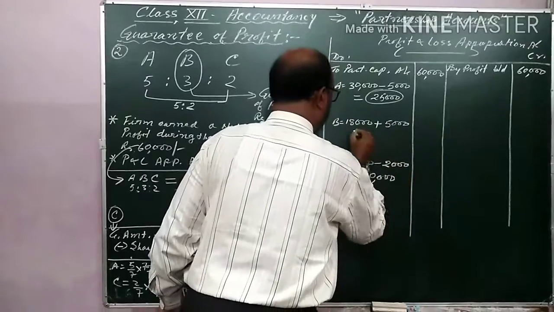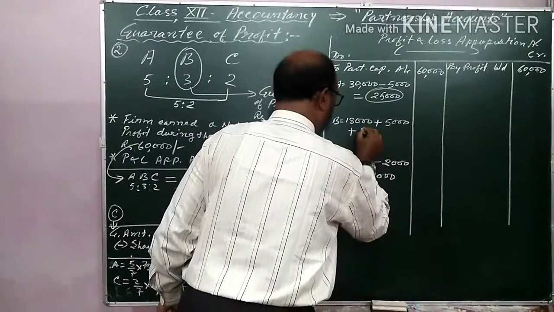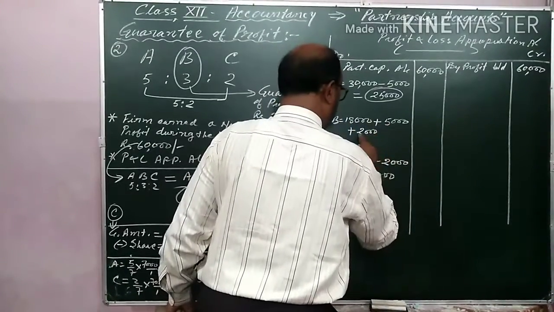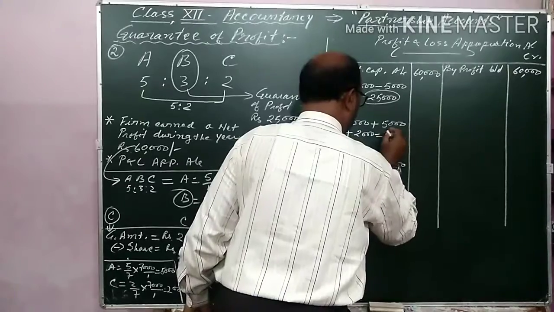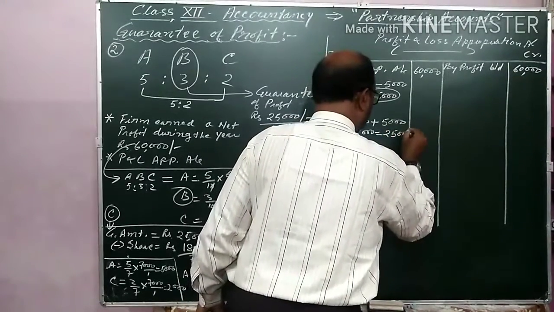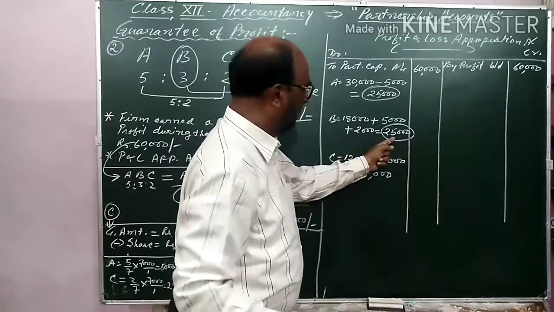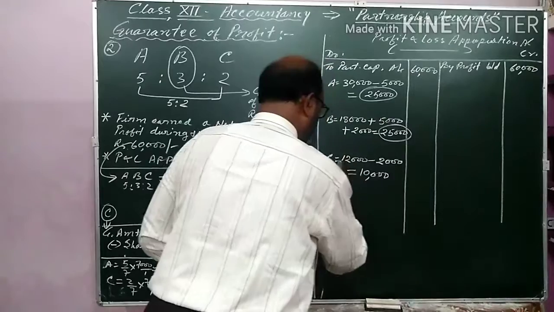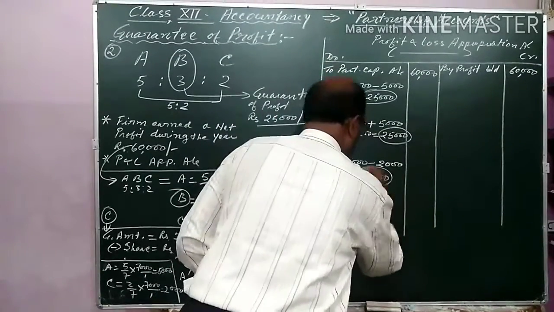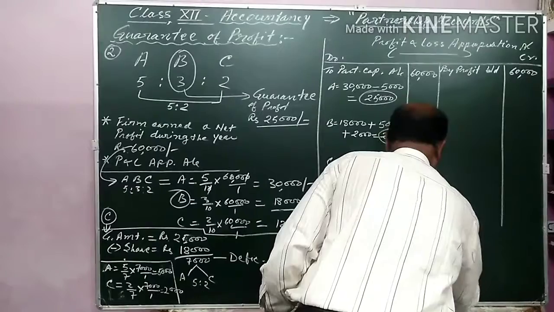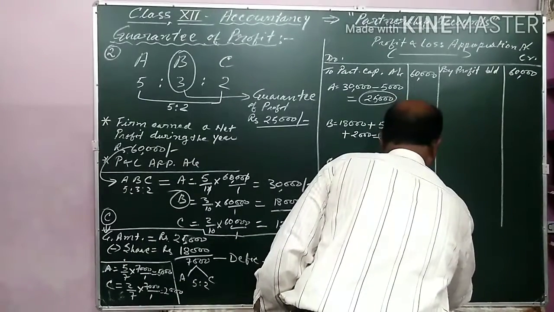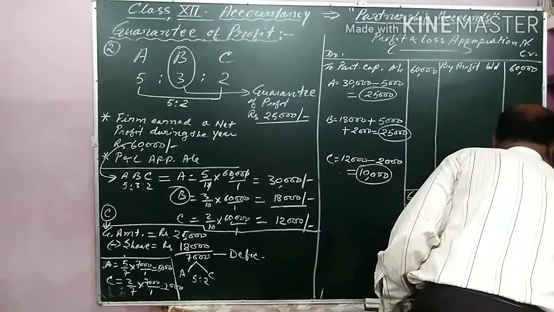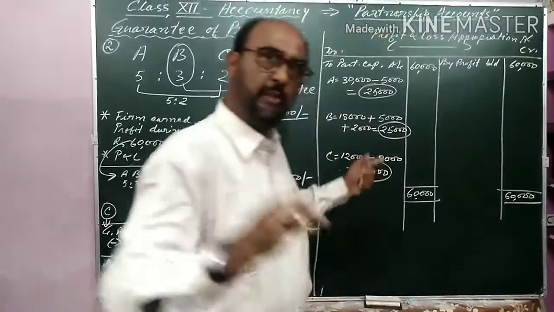And this 2,000 will be added with the share of B, 2,000. So 18 plus 5, 23, and 23 plus 2 is equal to 25,000. Finally, B will get 25,000, which is equal to the guaranteed amount, and C will get 10,000 as share of profit. Account is balanced, 60,000. This is the second illustration, my dear.